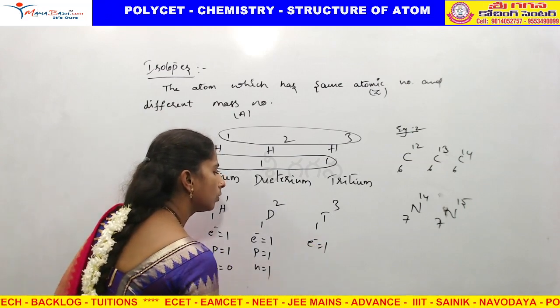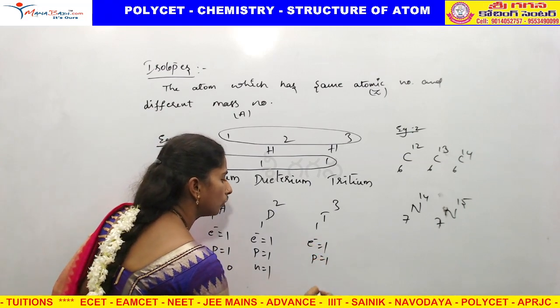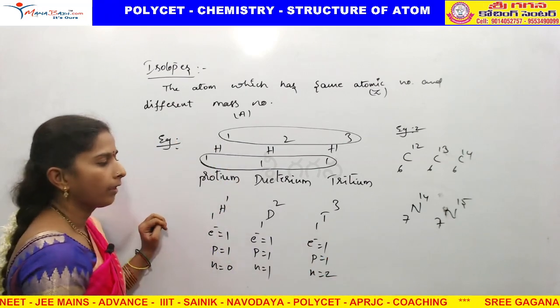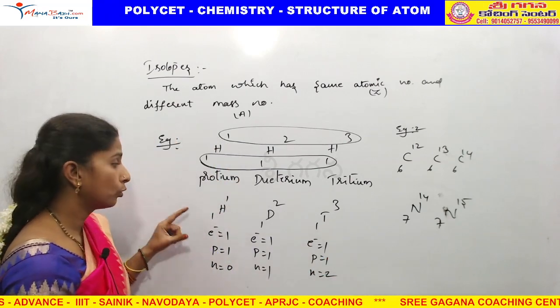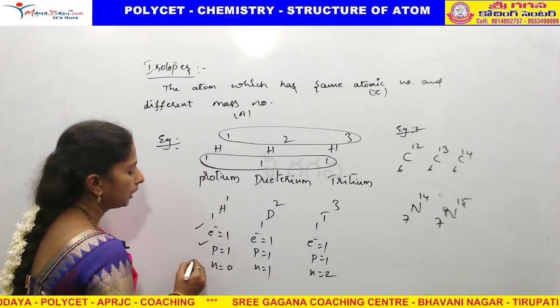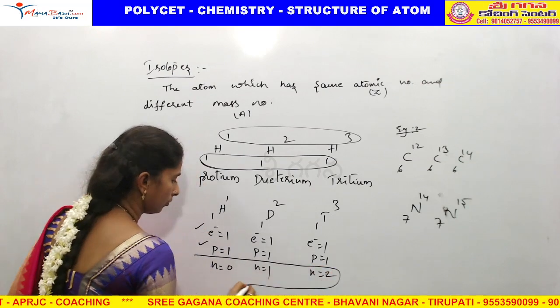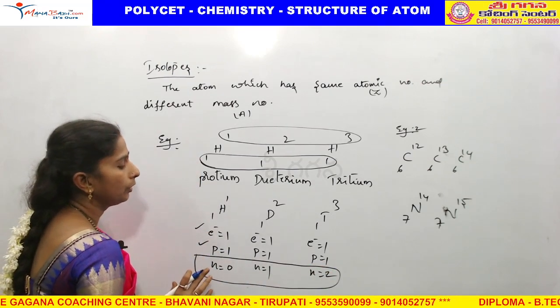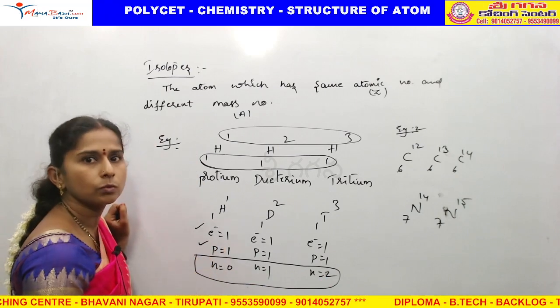Here electrons 1, protons 1, neutrons 1. Here electrons 1, protons 1, neutrons 3 minus 1, 2. So we can call atoms isotopes also which have the same number of electrons and protons but differ in the number of neutrons.